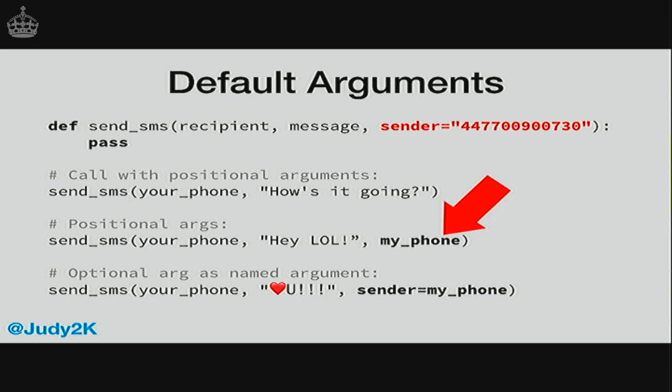So in the first call, we're just not providing a value. In the second call, we are actually providing a value by position. This is the third argument, so it's assigned to the third parameter. And in the third case, we're just providing it explicitly by name.